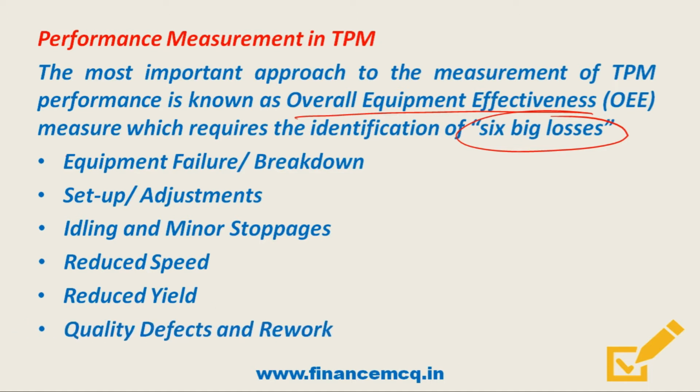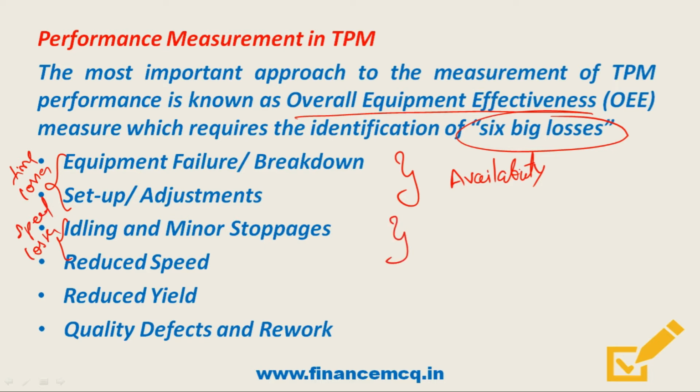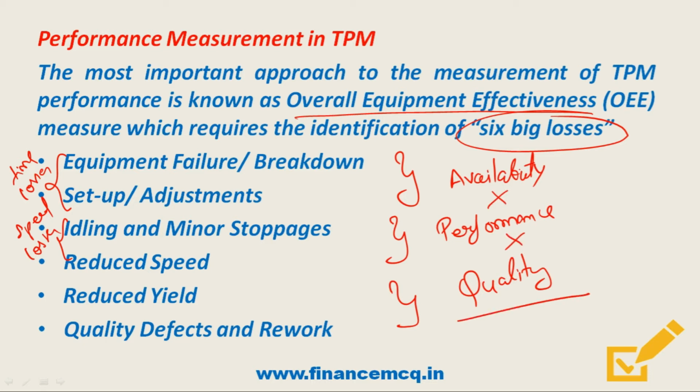So friends, these first 2 big losses are called time losses and are used to calculate availability of equipment. The next 2 losses are called speed losses and are used to calculate performance efficiency of the equipment, while the last two losses are quality losses. So if we multiply availability, performance and quality, we will get overall equipment effectiveness percentage. So let's move on.